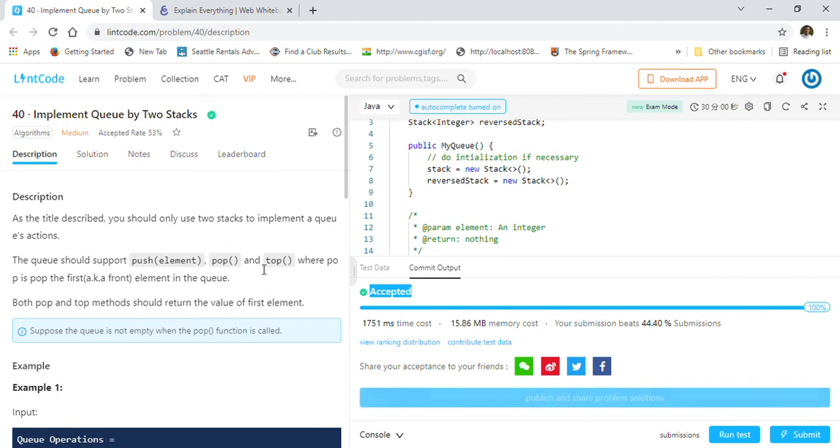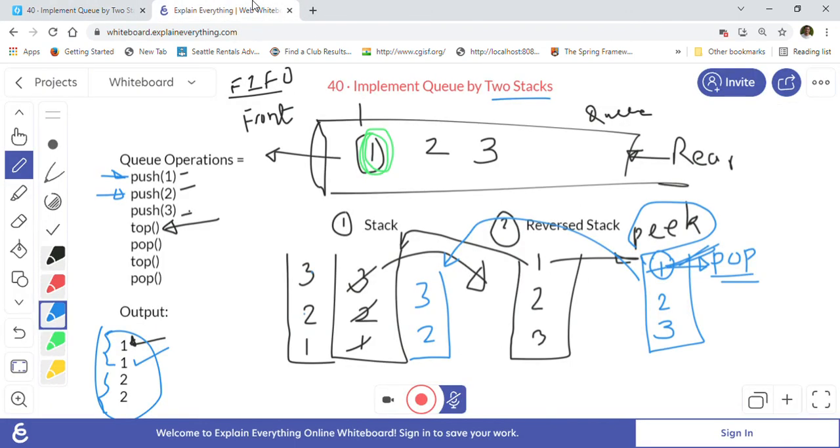So this is the way you can implement a queue by using two stacks. You have to just create one stack and then one reverse stack, and then you have to just move the elements from one stack to the other stack, and then either you can pick the first element or pop the first element. So you will pick in case of the top operation, and you will pop the element in case of the pop operation, right?